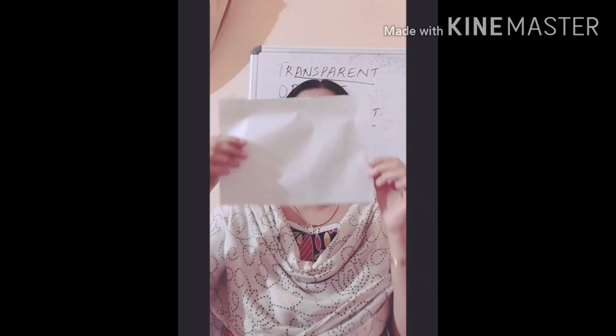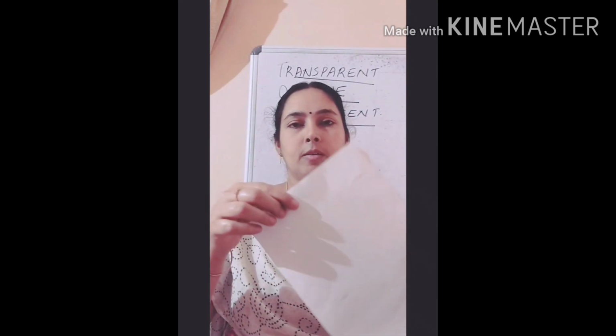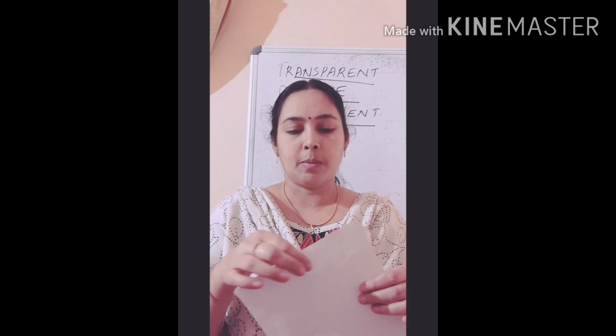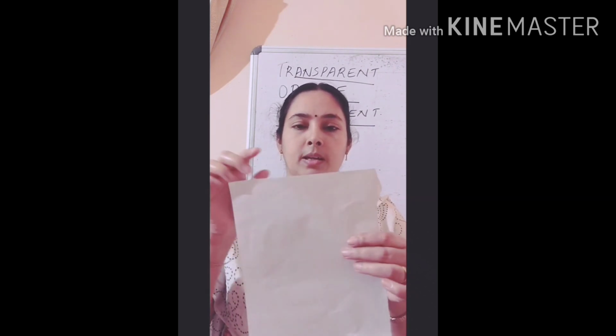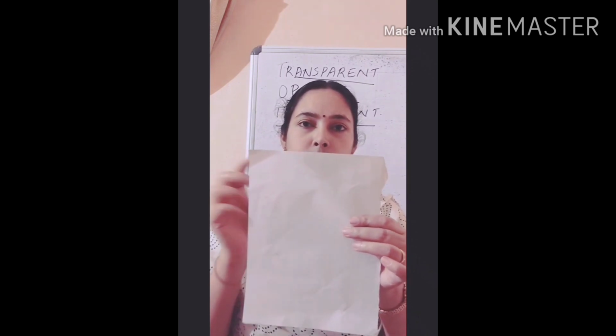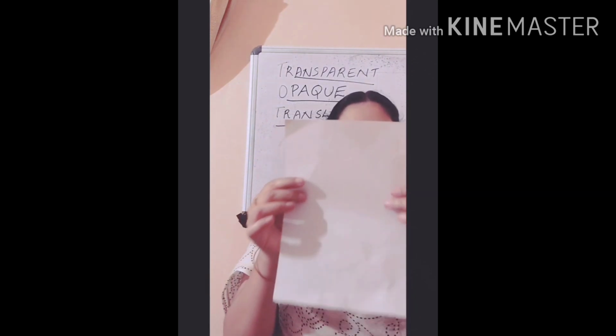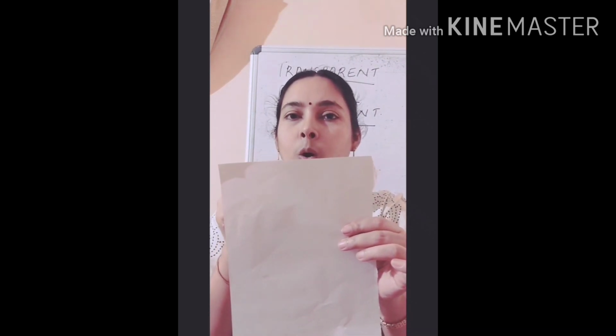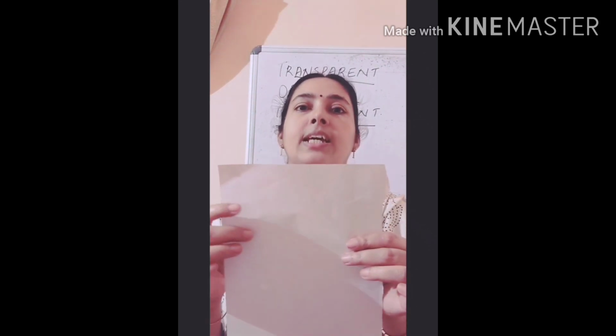And this paper is also what? Opaque. We cannot see through this paper. But when we study that fat test, if you rub some fat on a paper, you can see an oily patch on the paper. And when we look through this oily patch, we can see, not clearly, but we can see. Here I apply some oil.